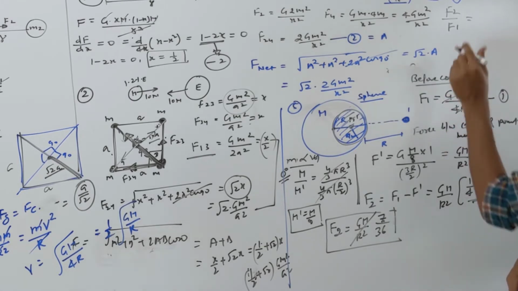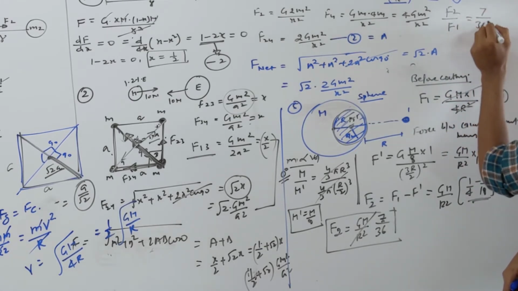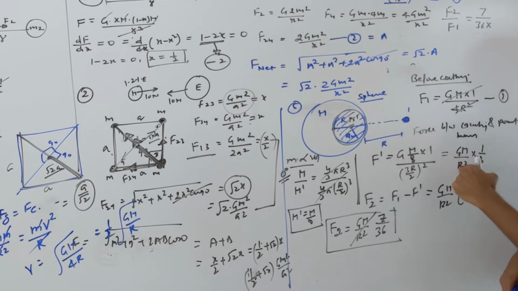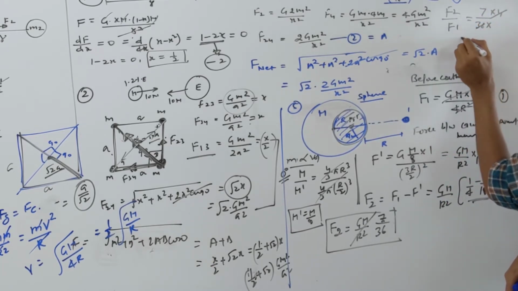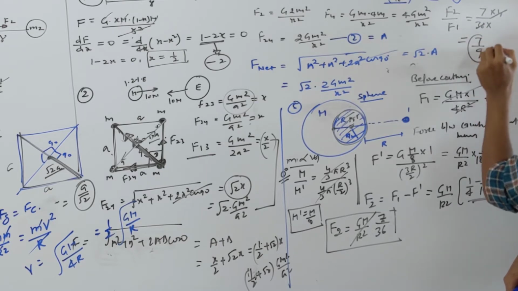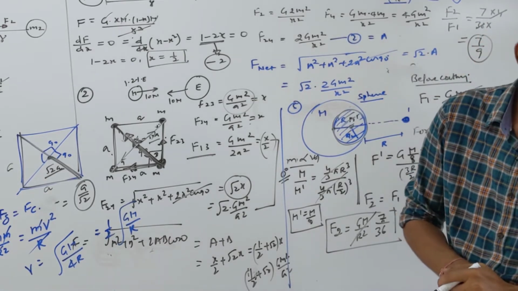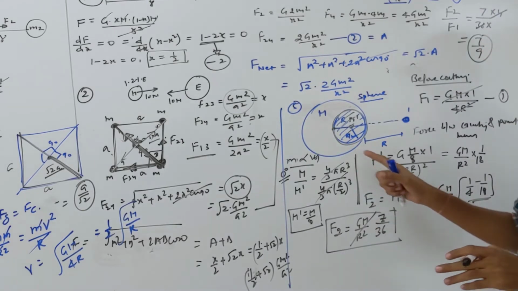Okay, so 7 by 36 divided by what? This becomes what? How much? 1 by 4, 4 will go up, so it goes 9 times. So is this answer coming 7 by what? 9. This is given in some options, yes, given in what? Your fourth option. So this is a very interesting question.